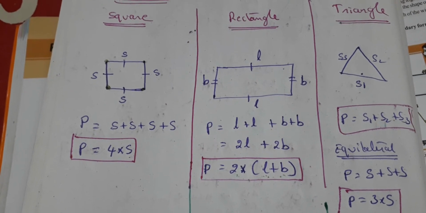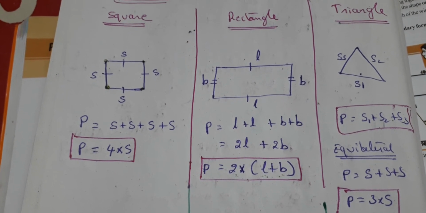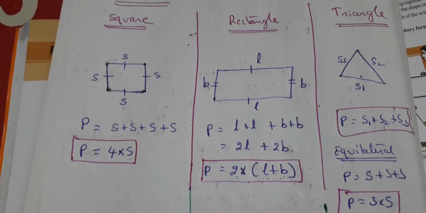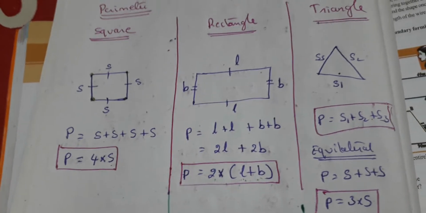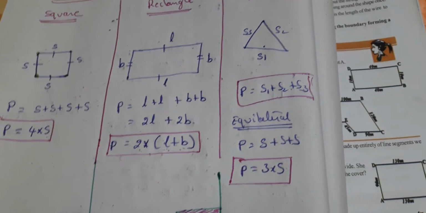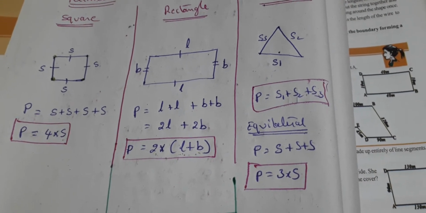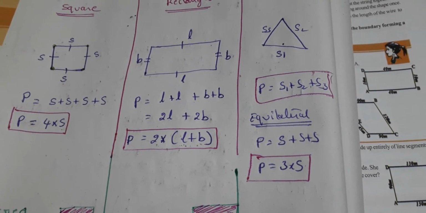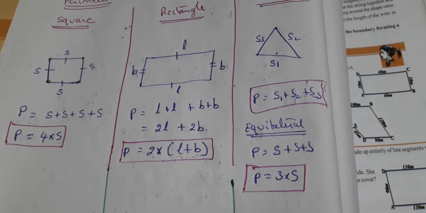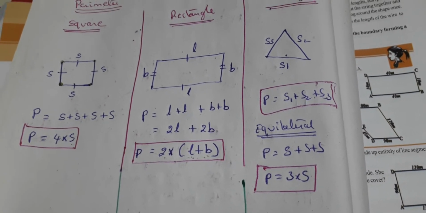Add both: 2L plus 2B. That is, perimeter equals 2 times (L plus B) in case of a rectangle. If it is a scalene triangle, then S1 plus S2 plus S3, as all three sides are different. For an equilateral triangle, all three sides are the same, so s plus s plus s, which you can write as 3 into s. So this is for perimeter.